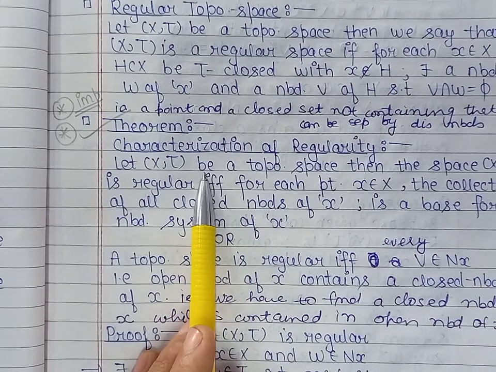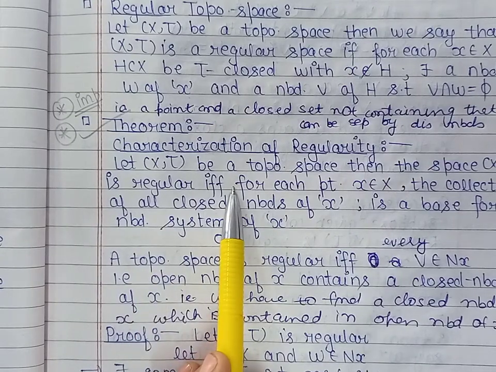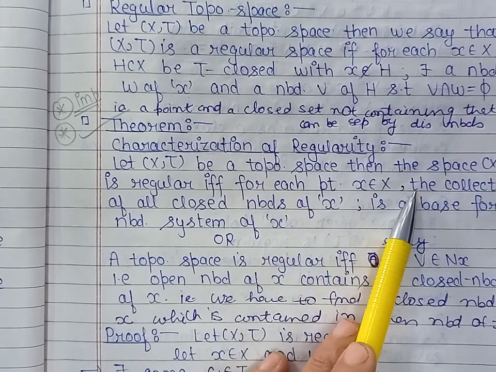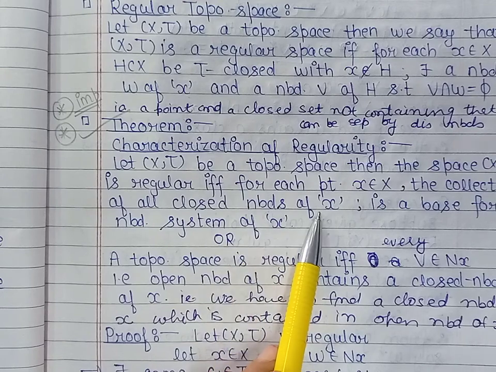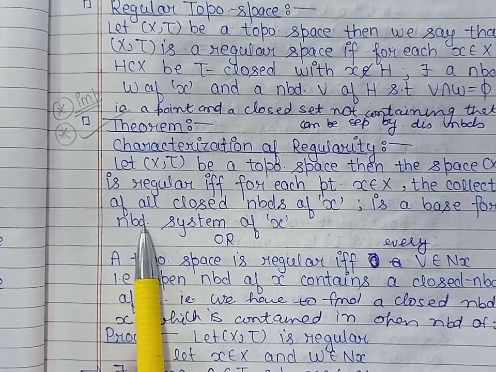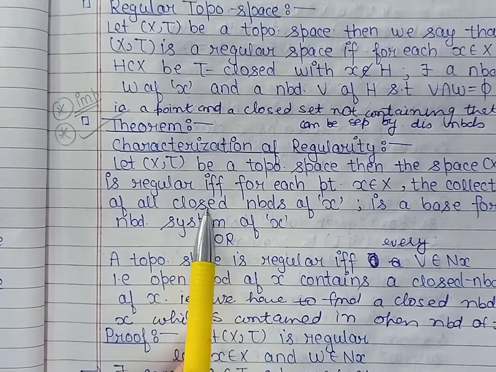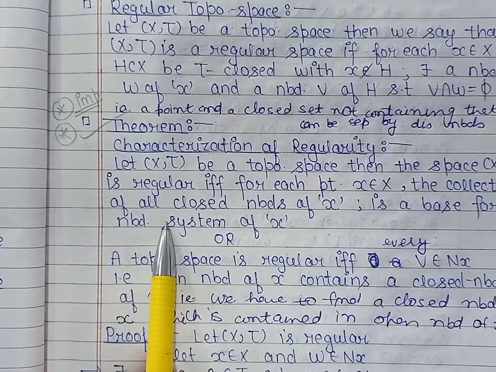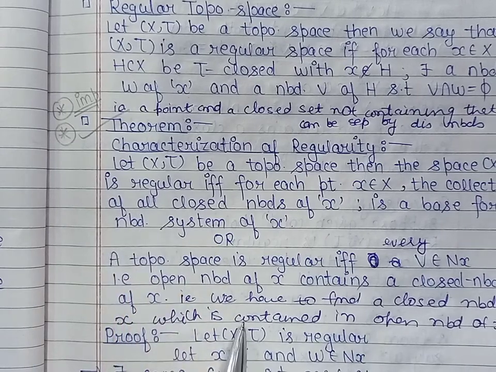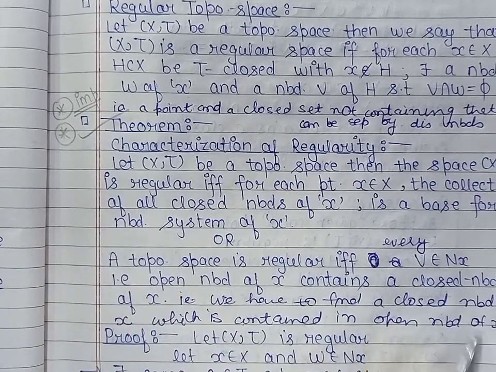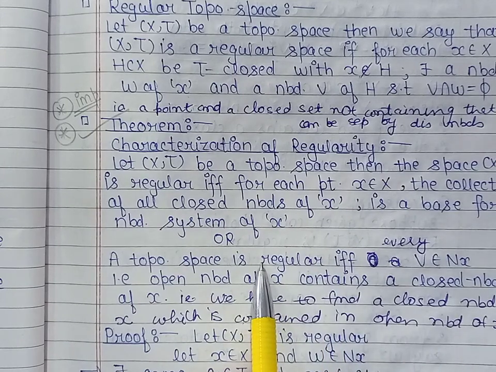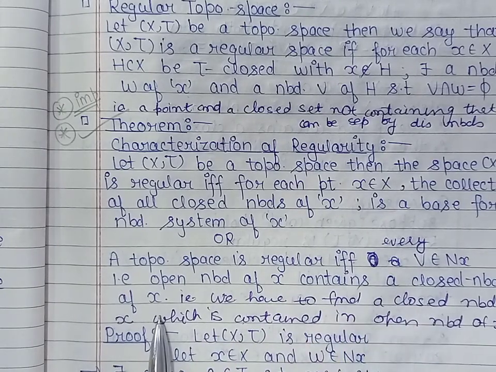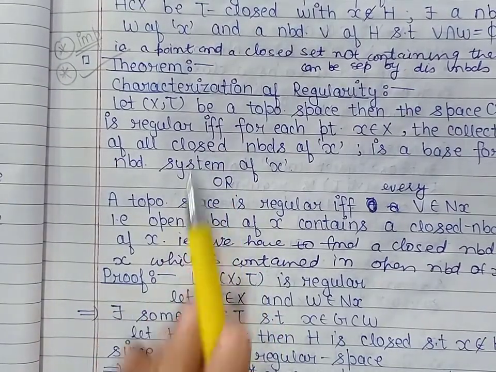Then this topological space is said to be regular if and only if for each point X of this topological space, the collection of all the closed neighborhoods of X forms a base for the neighborhood system of X. Now, the collection of closed neighborhoods of X forming a base for the neighborhood system means we should have a closed neighborhood of X which is contained in the open neighborhood of X. So we can say that a topological space is regular if and only if every open neighborhood of X contains a closed neighborhood of X. So we prove these two definitions are equivalent.